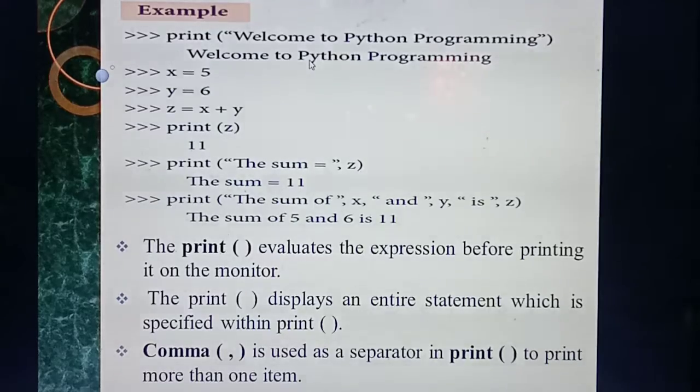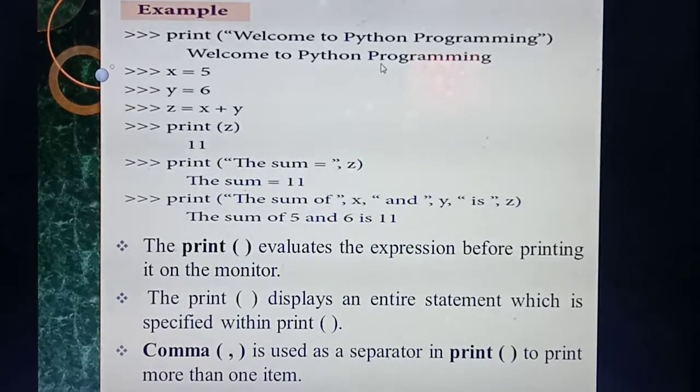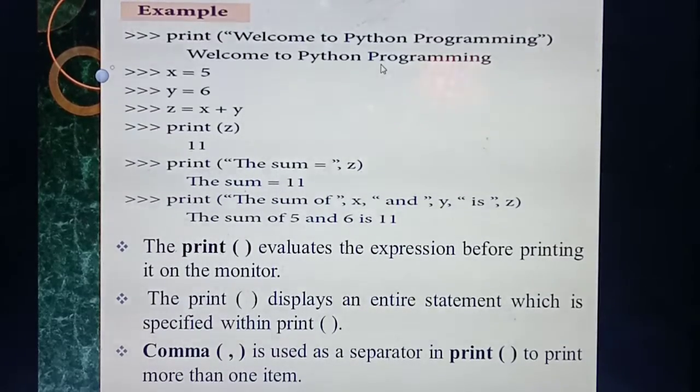Okay. See the first one. Printf. You are giving one sentence. What is the sentence? Welcome to Python programming. Whatever you give inside the printf, you will get the same thing as output, isn't it? Whatever you give inside printf, you need to give within double quotes. So inside double quotes you are giving welcome to Python programming. What will you get as output? Welcome to Python programming. Understood? See the next line. Here this is a string to be displayed. A string may be a sentence or a paragraph or anything.